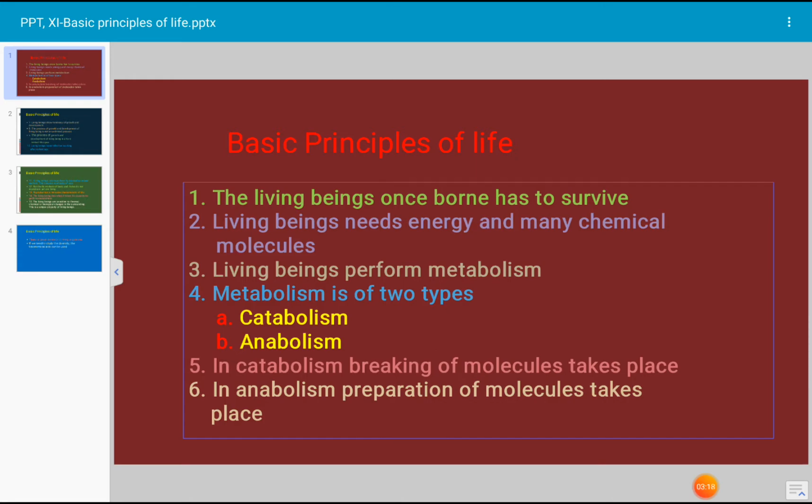After a certain period of time, the molecules and organs begin to lose their effective working. When human beings become old, they lose their working capacity. It is very commonly seen. The organism becomes old.